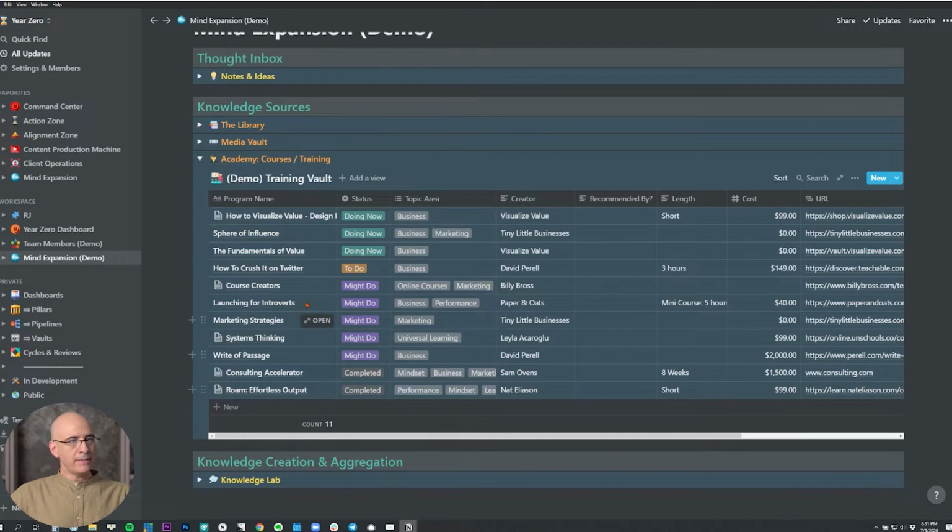I don't have demonstrations because at the time I was taking long, elaborate courses, I was not using Notion. So I didn't have the benefit of this. But if I ever took a long, elaborate course, I would definitely lay it out in great detail and structure in here. And now I'm taking some quick, short, easy ones, like this Visualize Value course, which has been great. They're simple, they're short, and I'm laying these out more in the way that I would do book notes. So you can go either way depending on the scope and depth of the course.